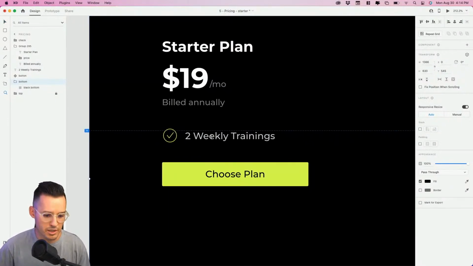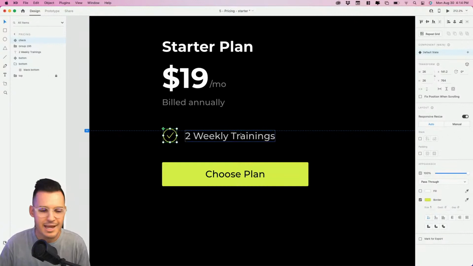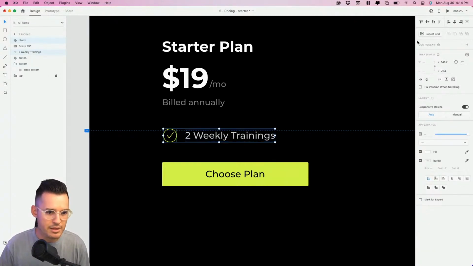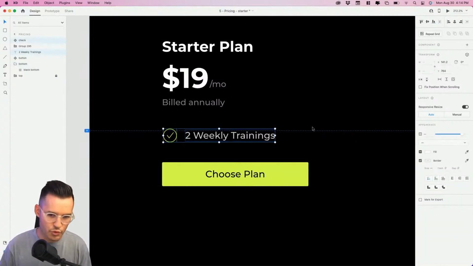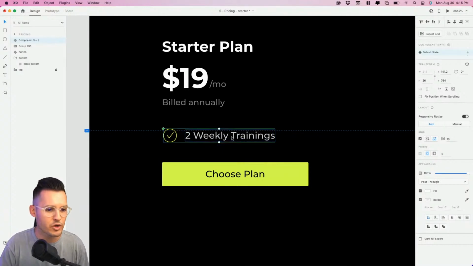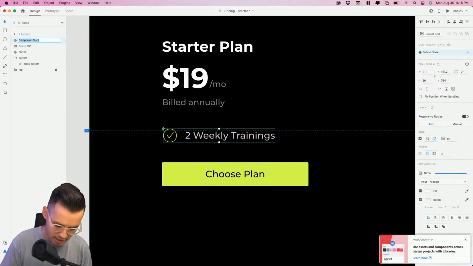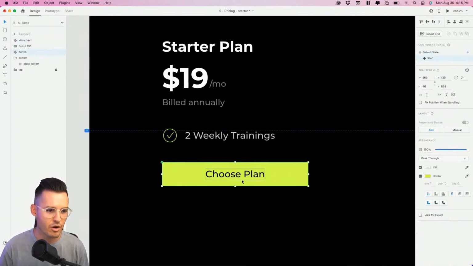And then what we probably want to do is we want to have multiples of these. So we have, again, our little check mark. Let's make a component out of that. Why not? And then let's grab these two elements and line them up. And let's see, what's our text? Our text should auto expand, shouldn't it? And it's already doing that. Perfect. So let's grab these two and let's group them together, put them in a stack. Okay, so we now are controlling the padding and everything, the internal padding. Let's hit Command or Control K and turn this into a value proposition, all right, an offering, so to speak. And then we have our button underneath it.